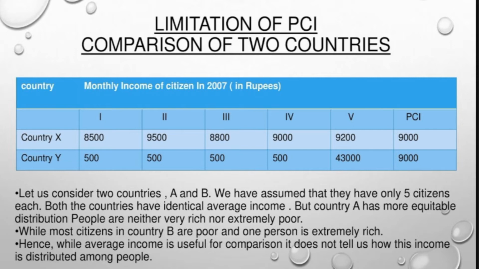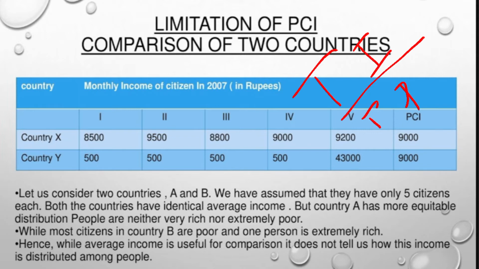Let us now compare the per capita income of the two countries, country X and country Y. We have 1, 2, 3, 4, 5 as five different individuals who are earning different incomes. Per capita income can be denoted as total income divided by total population.